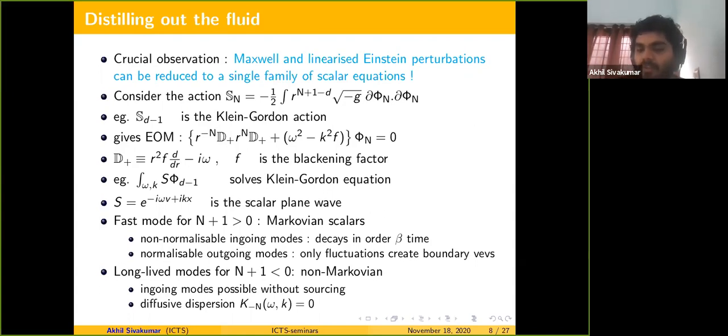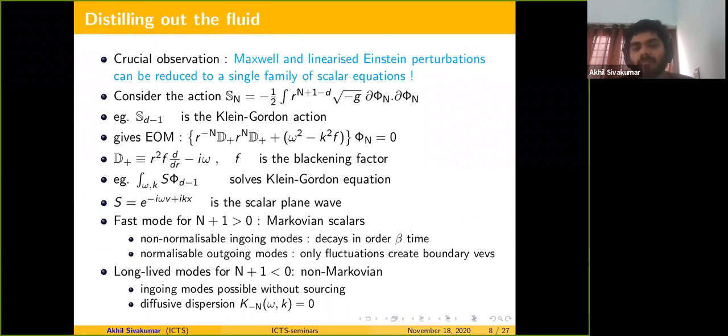Now the claim is that this simple model of scalars captures both the effects we were talking about. Namely, there should be fast relaxing modes and there should be slow long-lived modes. So this action, if you consider n plus 1 greater than 0, gives rise to solutions which are fast modes.